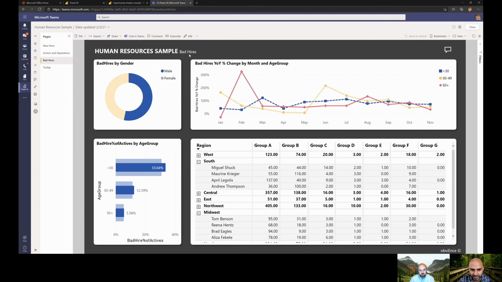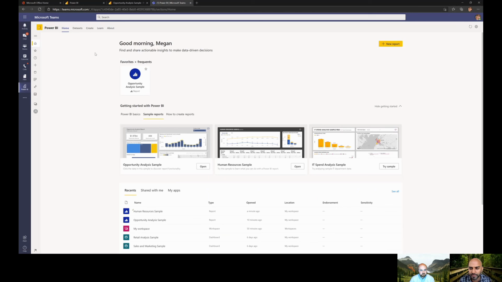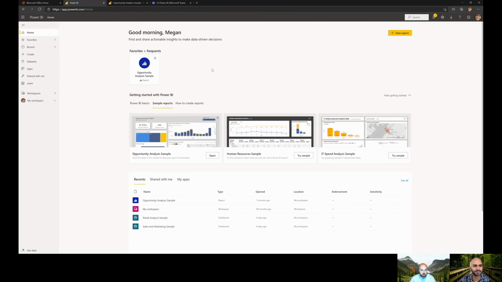For folks watching and they're looking at this and they're like, man, this is great. How can they start their journey with Power BI and learn more? Great question. So, I'm in that home screen of Power BI. So I've got this pinned to my left-hand rail. I hit the home button. It's brought me back to the top here. You can get to that location from here, or you can get to it again from this section here. You've got those same navigational options.